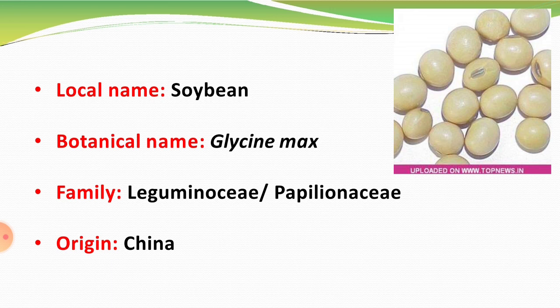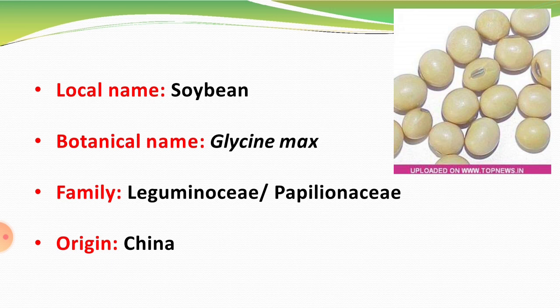Soybean plants are seasonal, erect and bushy. The average height of the plant is between 0.5 to 2.0 meters. The root system of soybean is a taproot system and the leaves are trifoliate. Flowers of soybean are normally self-pollinated.